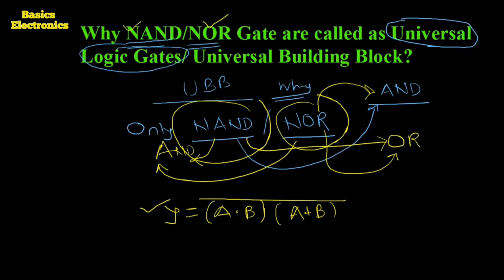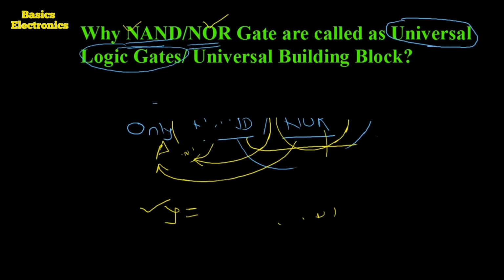We call these two universal logic gates because we can construct any type of gate using either the NAND gate or the NOR gate.